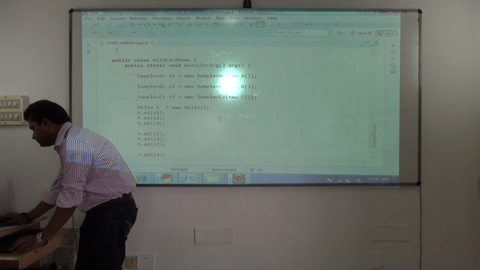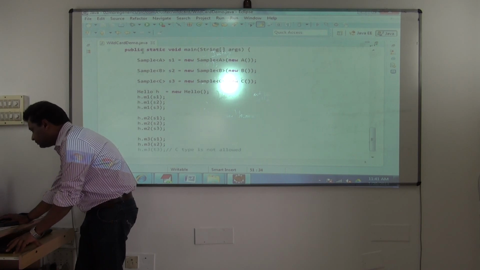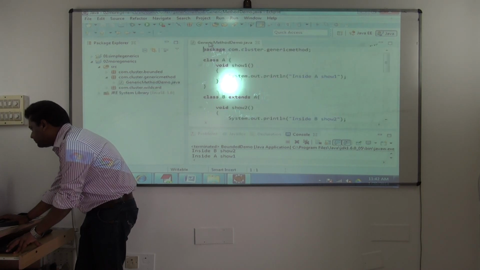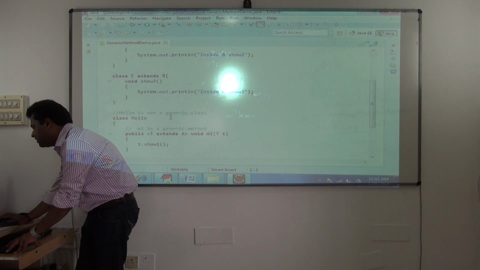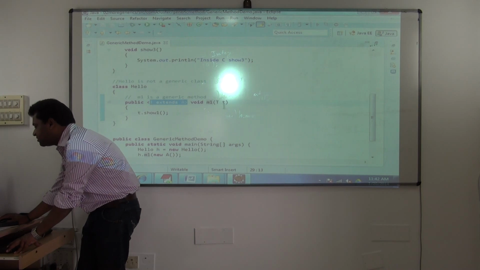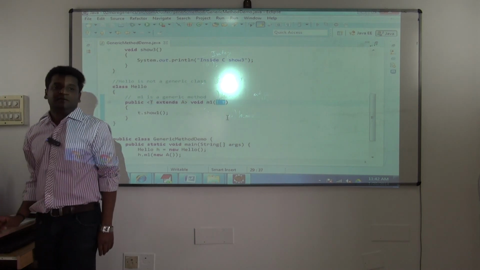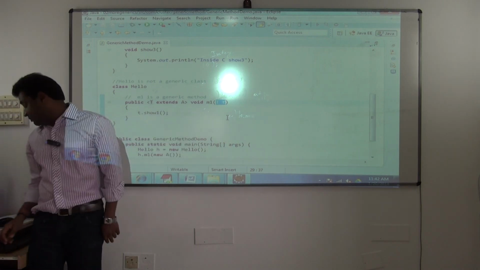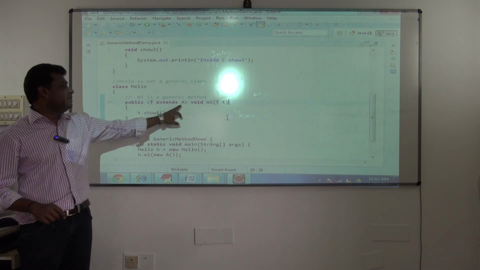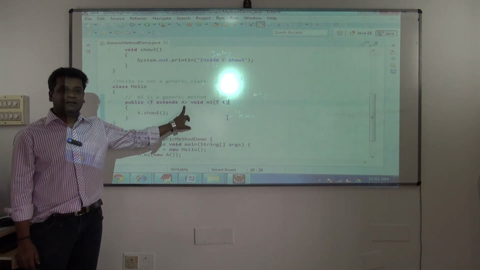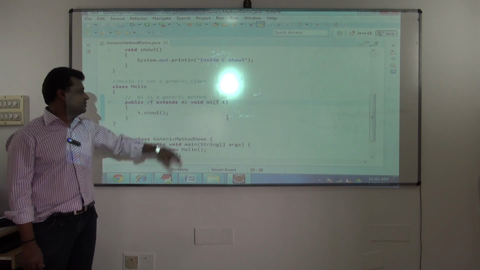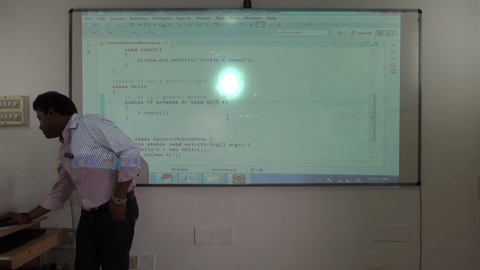Go through this example also. And lastly, we have one simple method here. See here, this is also the same three classes A, B, C. Now the hello class. For M1 I want to restrict T to be of what type? There I am going to send for M1 as an argument, I can restrict to anything but a subclass of A. Again it is upper bound. Anything but the upper class. So like this you can specify. Yep. So then that's it.